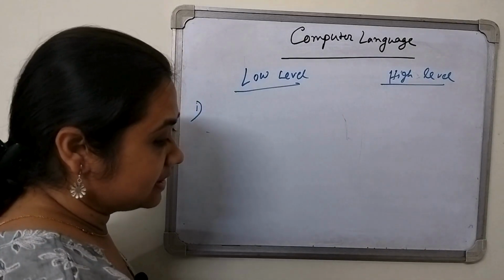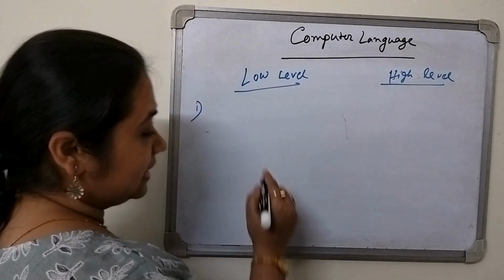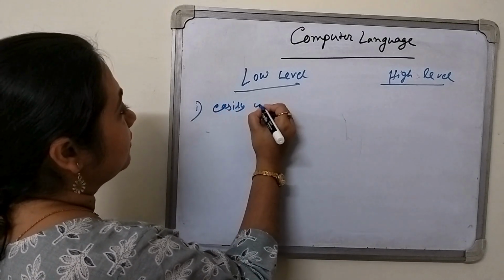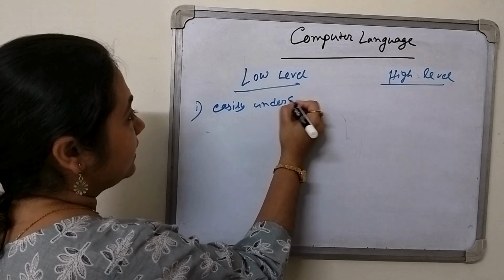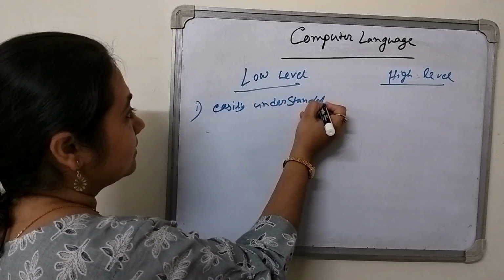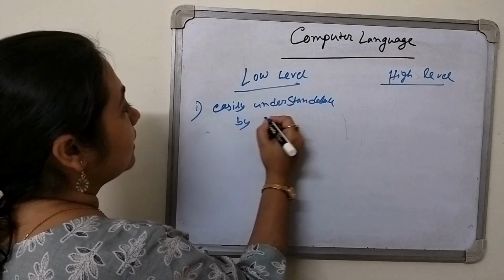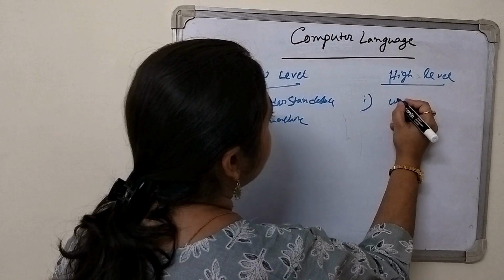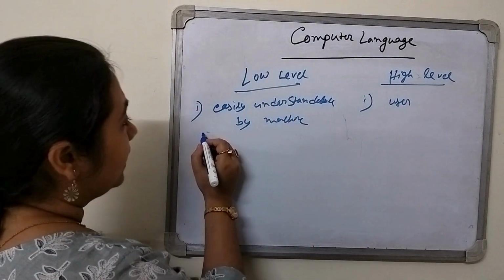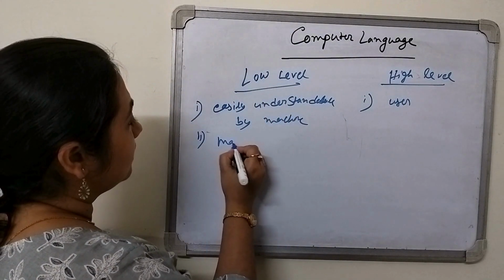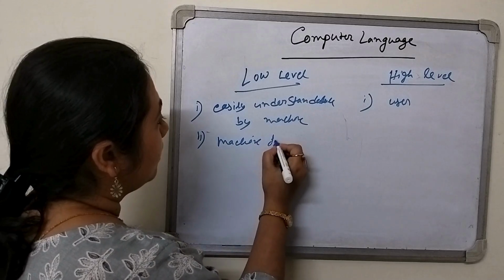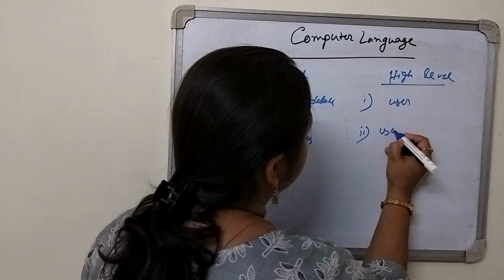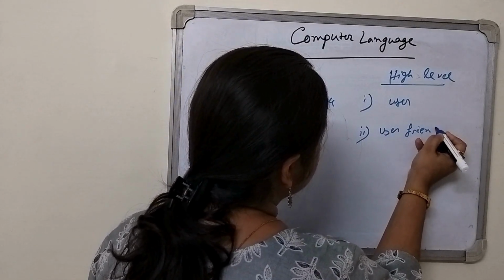So what are the differences? The low level language is easily understandable by the machine, it is machine friendly, but the high level language is easily understandable by the user. It is user friendly, because it is written in English.